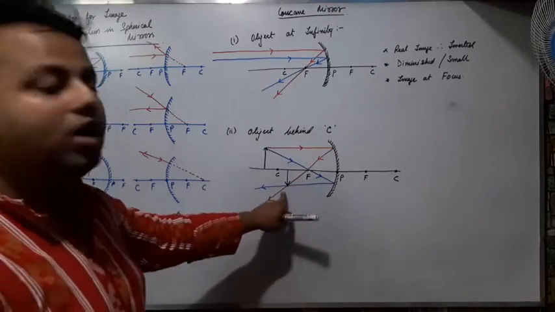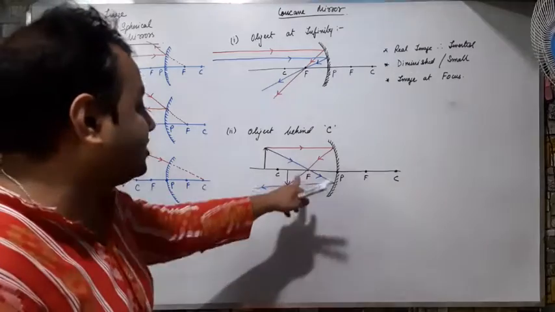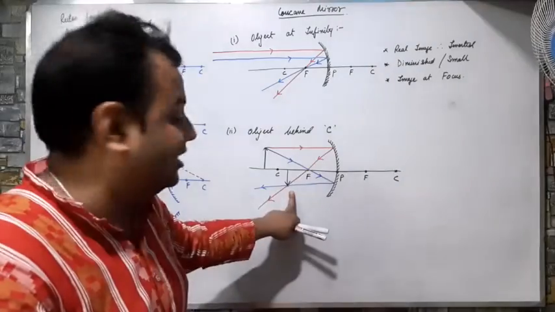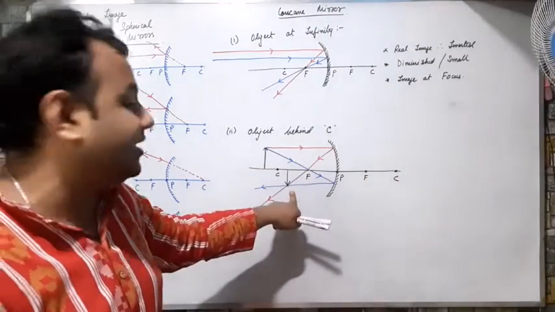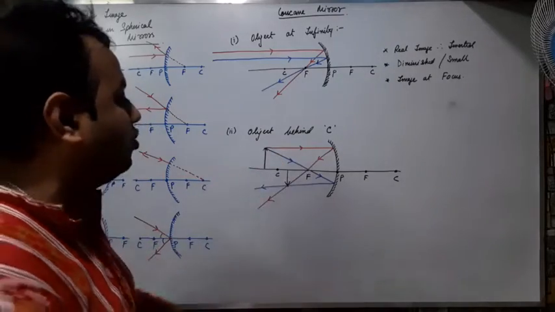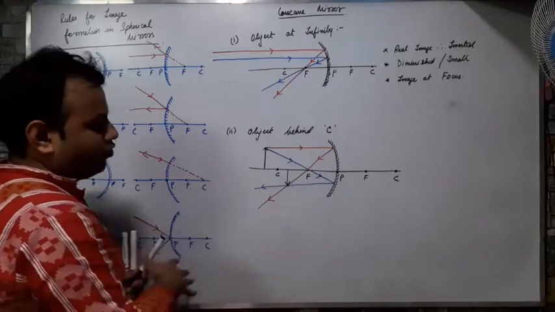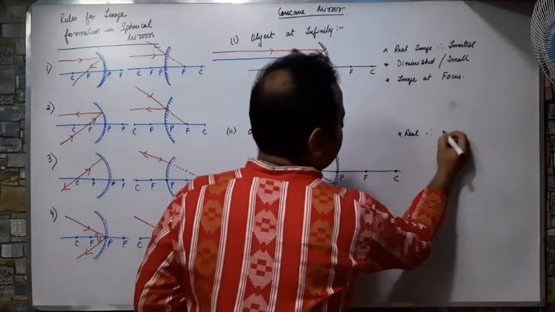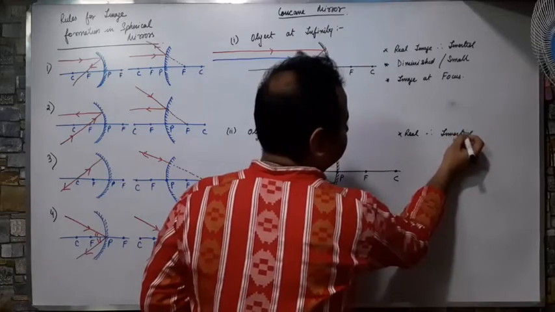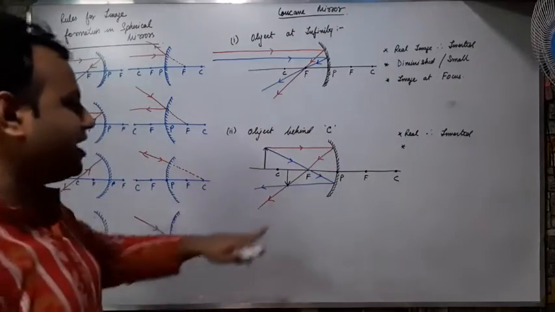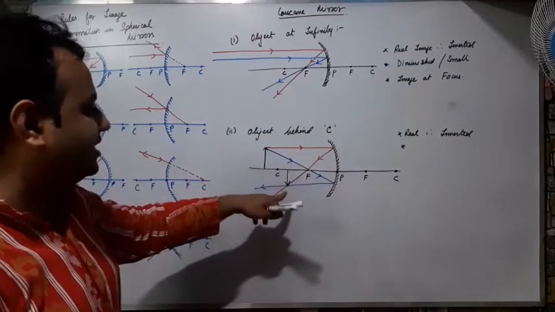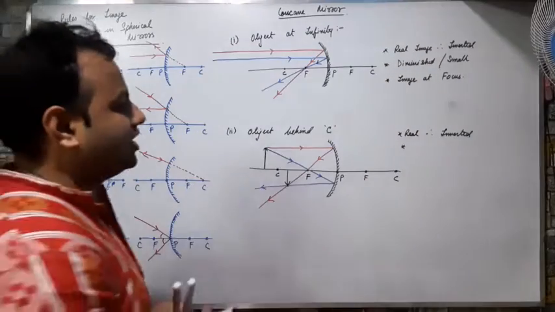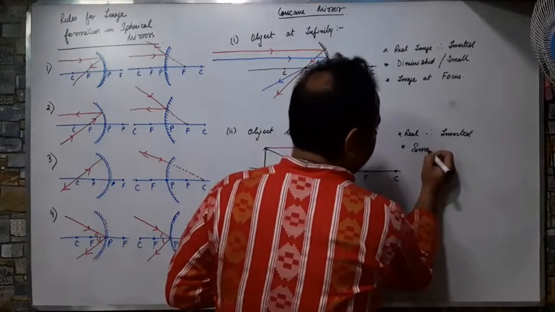Why have I made an inverted arrow? उल्टा क्यों बना दिया? Because actual rays are meeting. When actual rays are meeting, it is a real image, and real image is always inverted. That's why I have made an inverted arrow. Now from this diagram, what can you conclude? I can conclude that it is a real and therefore inverted image. What can you say about the size of the image? You can easily see that this image is slightly smaller than the object. So the size of the image is small.